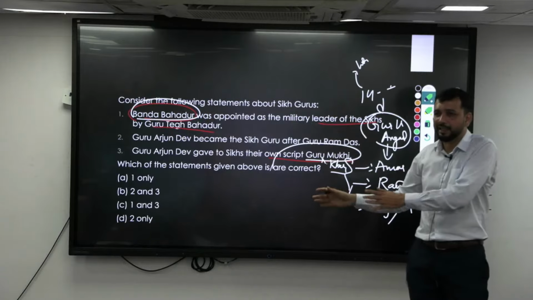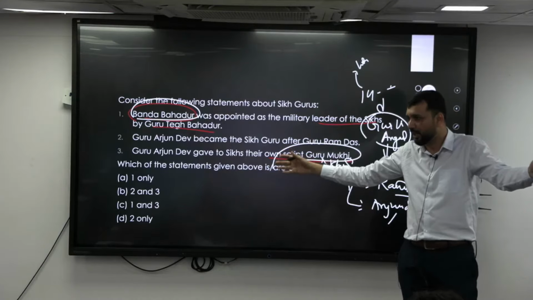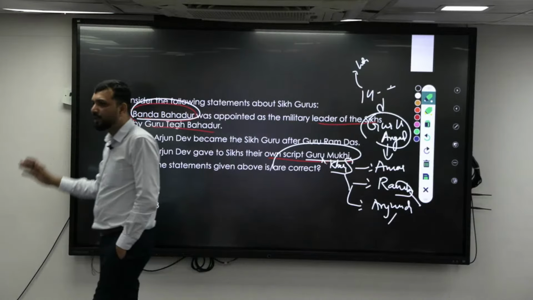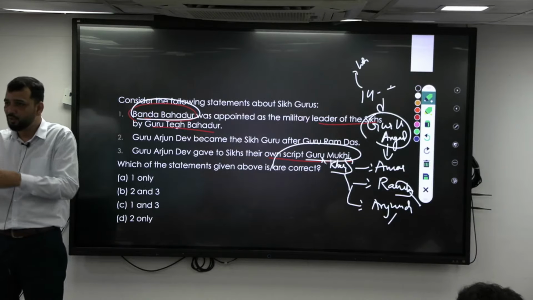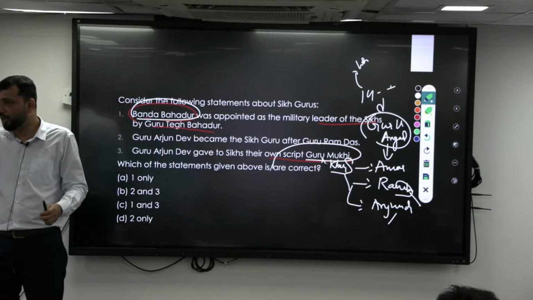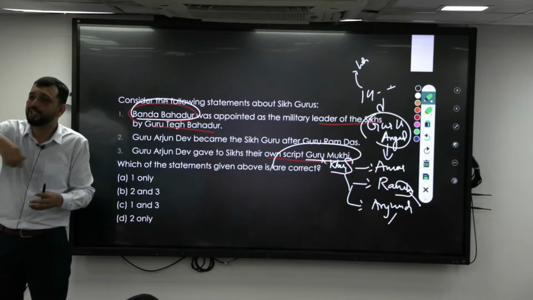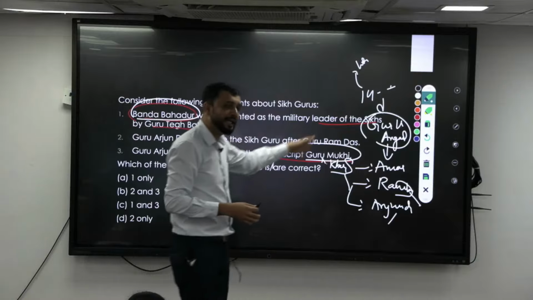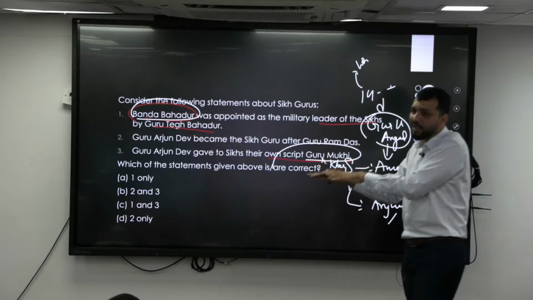When he started the temple, Sikhism started growing because now they had a temple, a Gurudwara, as a place of worship. Sikhism became more and more important, and people told Jahangir that it was growing everywhere. Many people were joining because there is only one God and no caste system, so many others were converting to Sikhism. This threatened Jahangir, because as a king he wanted to propagate his own religion.